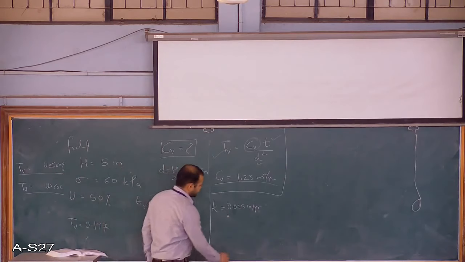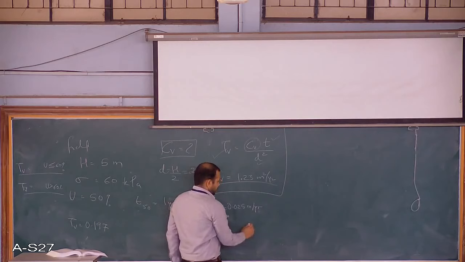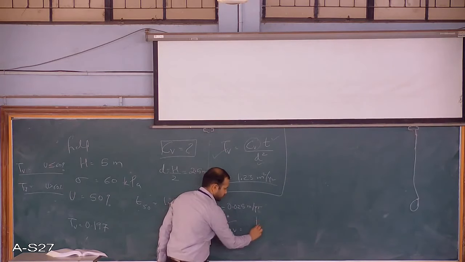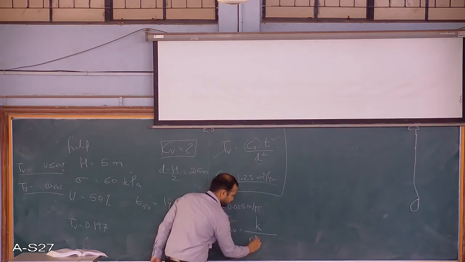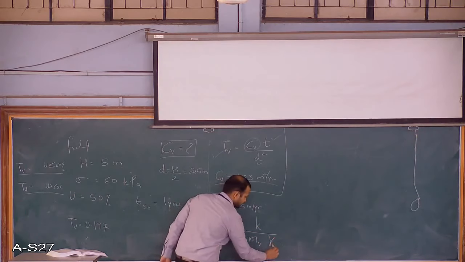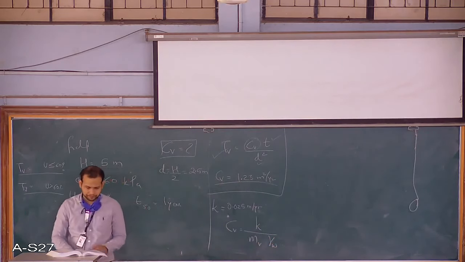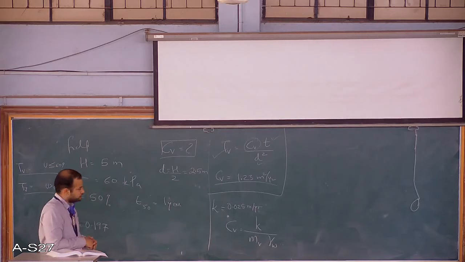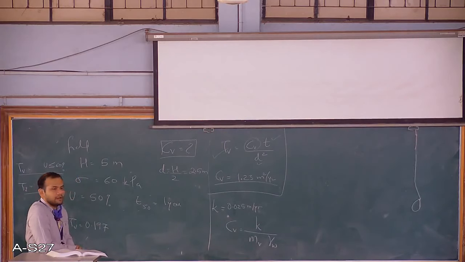The formula we have is Cv equals K mv gamma w. Cv equals K mv gamma w. This is the formula we have. What else do you want?